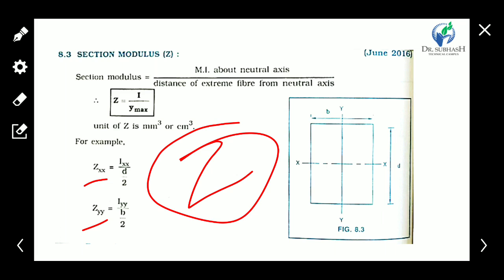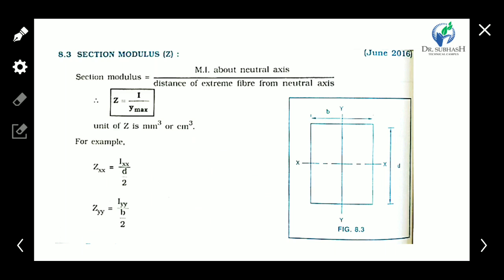Okay, so keep this section modulus in mind. It is an important term, and it is repeated many times in design subjects and moment of inertia. It is the ratio of moment of inertia about the natural axis upon the distance of the extreme fiber from the natural axis.